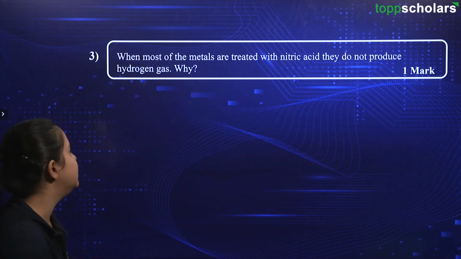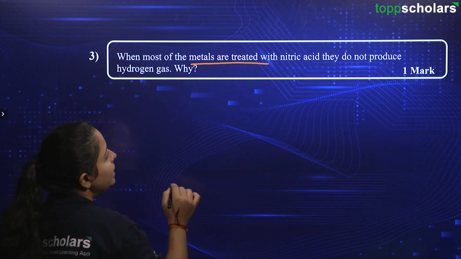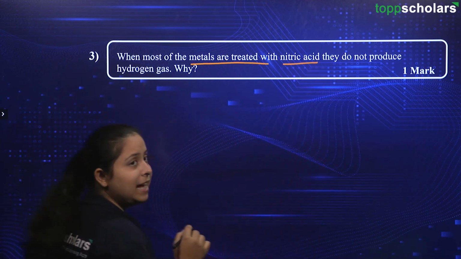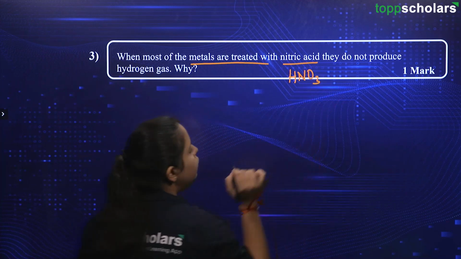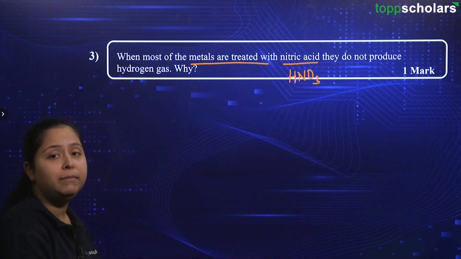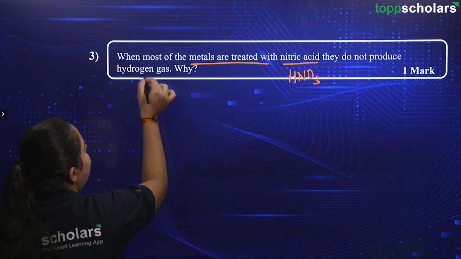The question says, when most of the metals are treated with nitric acid. Okay, what is nitric acid? It is HNO3. You should be remembering the chemical name and chemical formula for these things as well. They do not produce hydrogen gas.